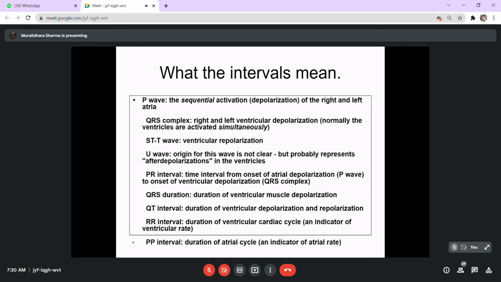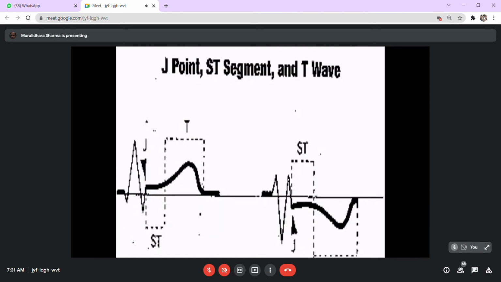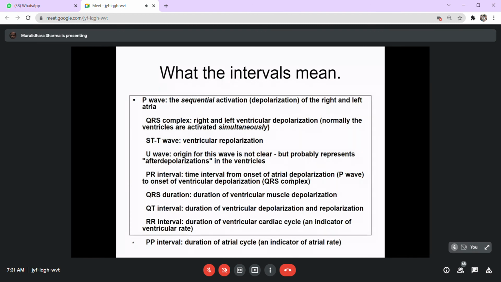Now, a summary of what we have discussed is what these intervals mean. P wave is the sequential activation or depolarization of the right and left atrium. QRS complex is the right and left ventricular depolarization. ST to T wave is the ventricular repolarization. U wave is, of course, when there is a wave produced even after the T wave. I have not referred to the U wave in the images. Suppose there is an abnormal wave even after the T wave, that's called a U wave, which is called afterdepolarization. This U wave we will see when we discuss the pathology.